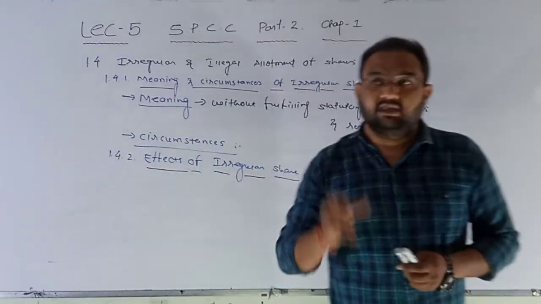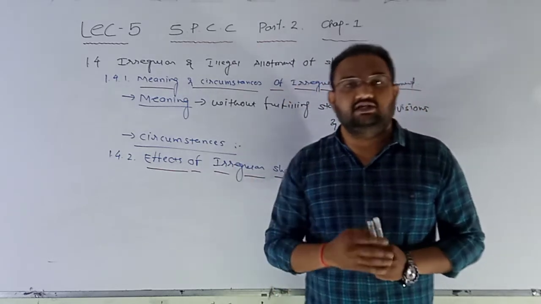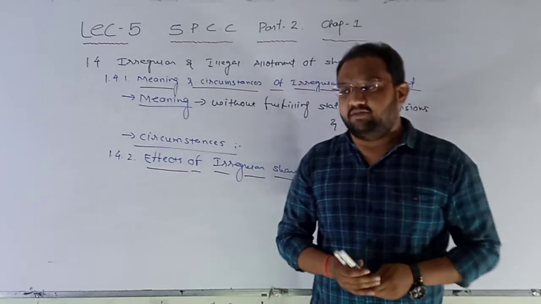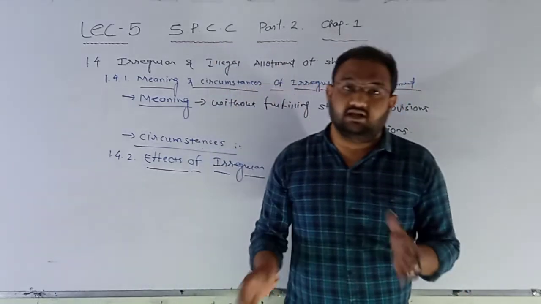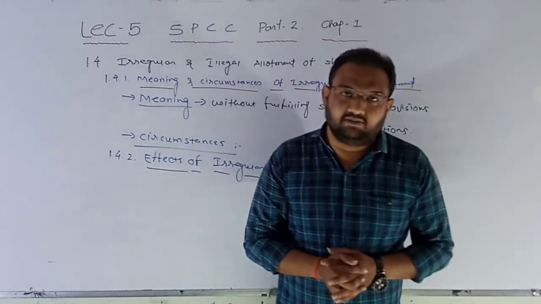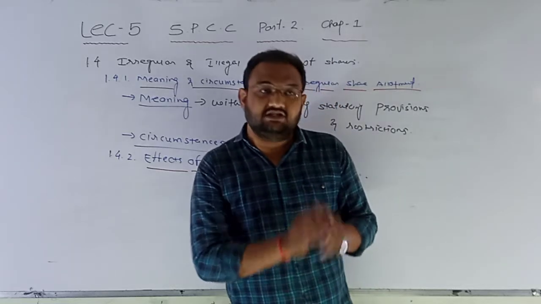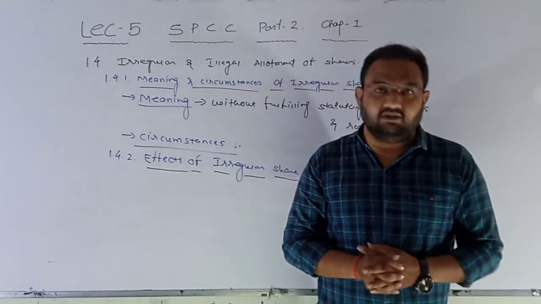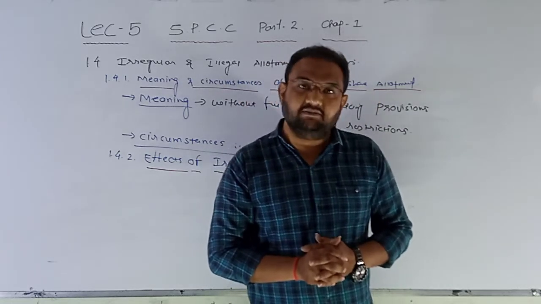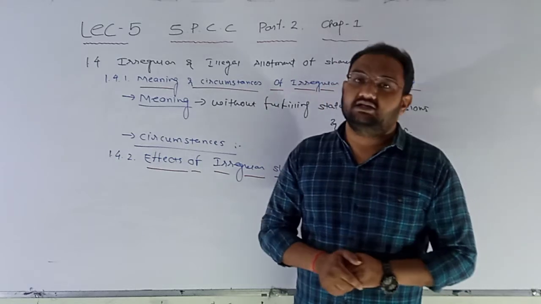Now here, the first thing that comes to our mind is that if irregular share allotment is done either by negligence or by will of the board of directors or any of the dignitaries, then the whole process will fail and the investors will have to suffer. It is not the case, because in any circumstance the innocent investors will not have to suffer, because there are specific provisions and regulations given in SEBI Act or even in the Companies Act regarding this irregular share allotment.